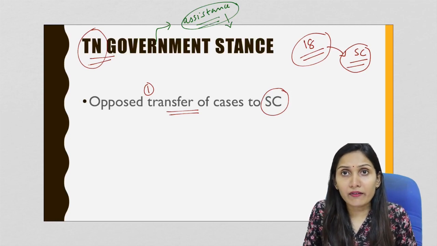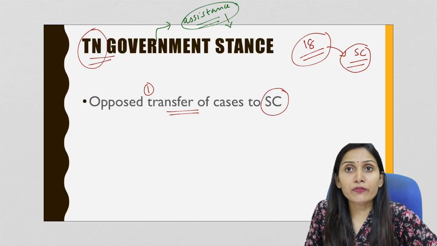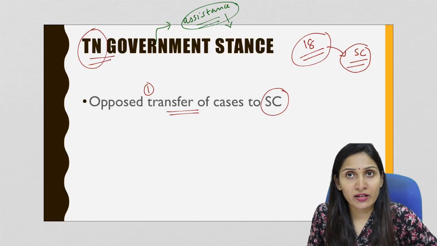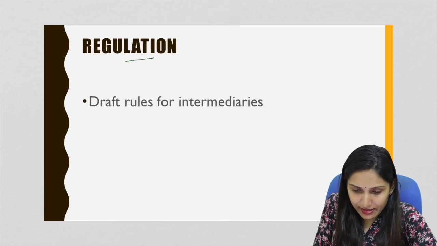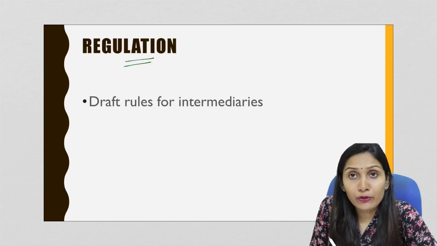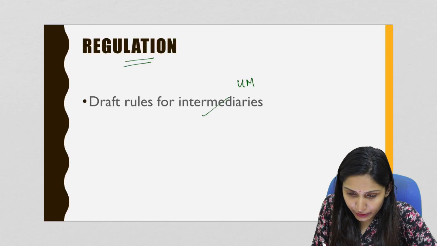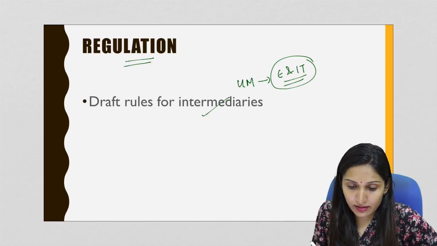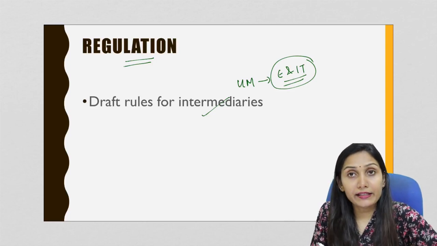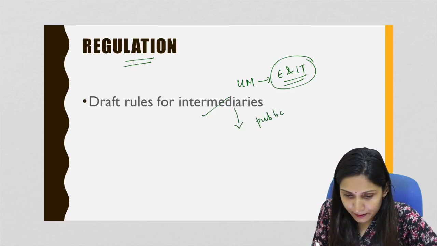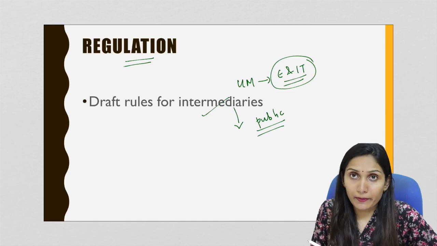That is, the Tamil Nadu government is in support of the view that social media accounts should be linked with Aadhaar or with any other government authorized proof. Now let us come to the existing regulation in this regard. The existing regulation is the draft rules for intermediaries provided by the Union Ministry of Electronics and Information Technology, that is MeitY. So the Union Ministry has recently provided certain guidelines, that is, draft rules for the intermediaries, and these draft rules are called for public comment. So let us see what the proposed rules are.